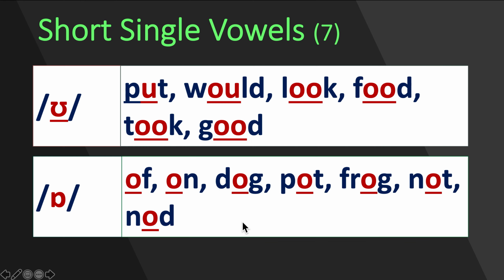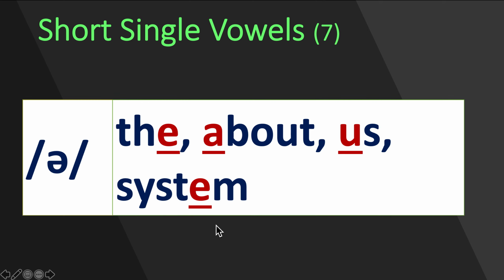Then we move on to another two sounds, short single vowels, like o, as in: put, would, look, food, took, good. Then we have the o sound, as in such words: of, on, dog, pot, frog, not, nod. Next is the last, 7th sound: a, as in the, about, system.